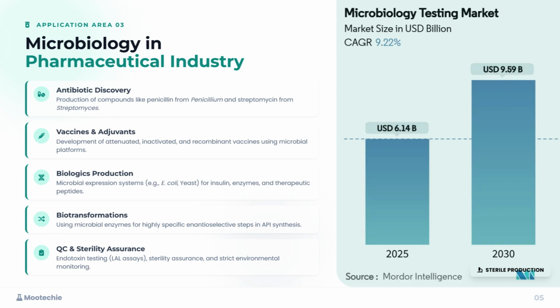Then, vaccines and adjuvants. This covers the development of attenuated, inactivated, and recombinant vaccines using microbial platforms. Microbes, either in weakened forms or as factories for producing key proteins, form the backbone of most immunization programs. Next, biologics production. This uses microbial expression systems like E. coli and yeast to produce insulin, enzymes, and therapeutic peptides. These tiny cellular factories are programmed to churn out complex molecules that are difficult to make chemically.